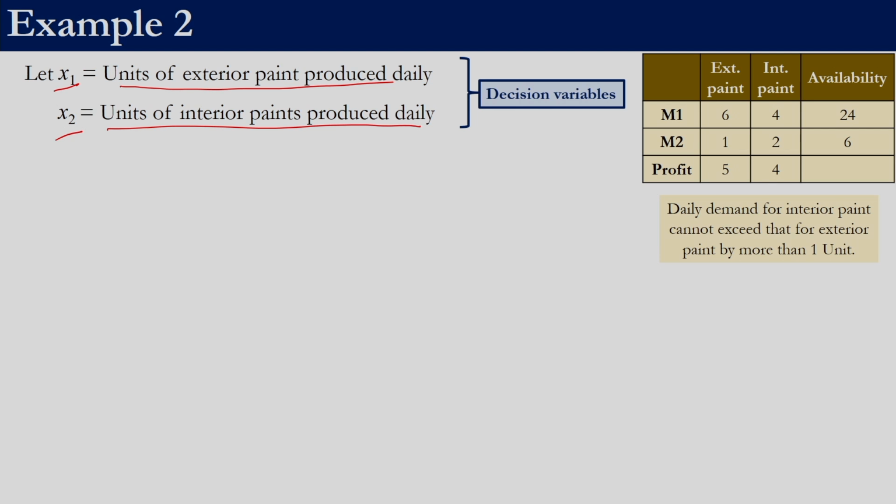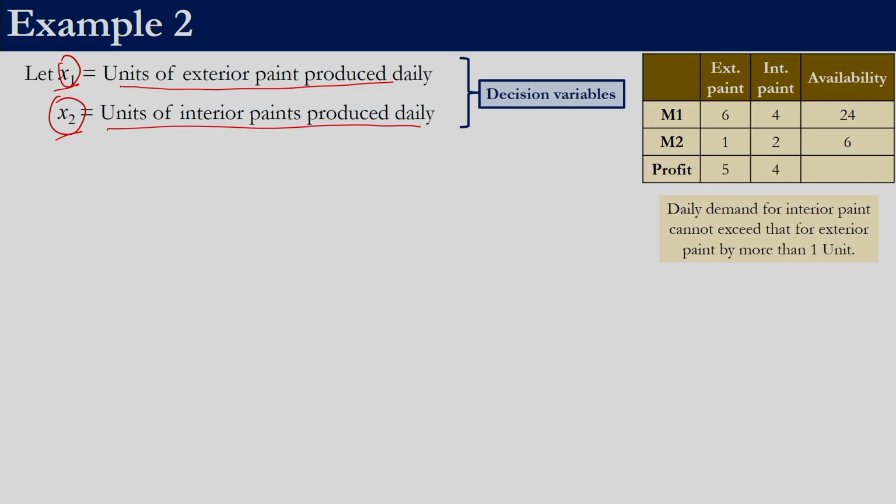So here in this case, since these are units, these are integer variables. There is no meaning of 2.5 units, right. So the unit has to be an integer, so it's like number of pens. The number of pens can only be an integer value, right? So first we have decided the decision variables. In this case the decision variables are integers.